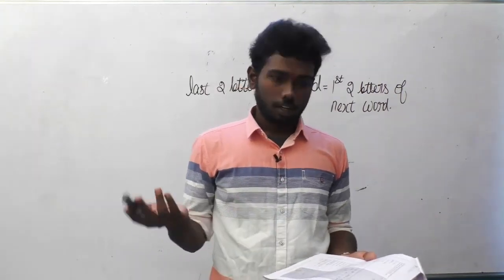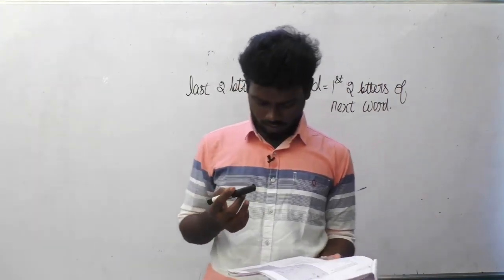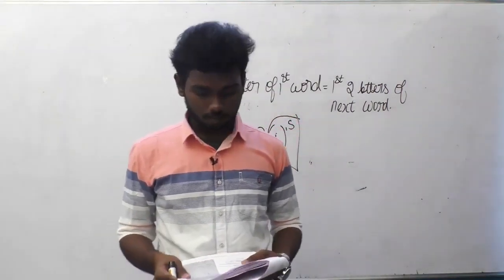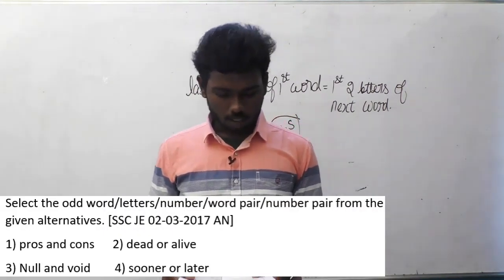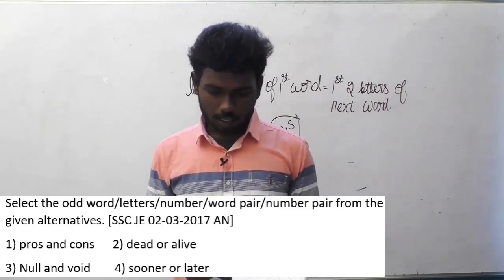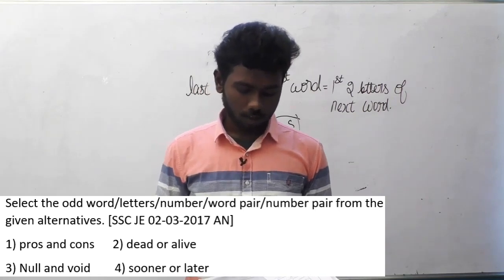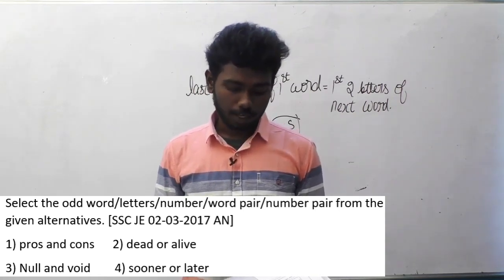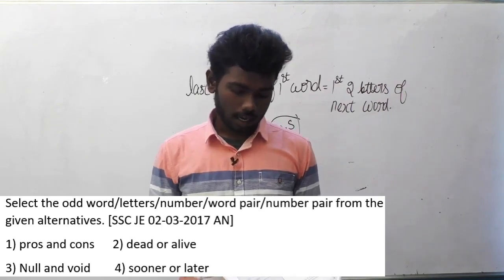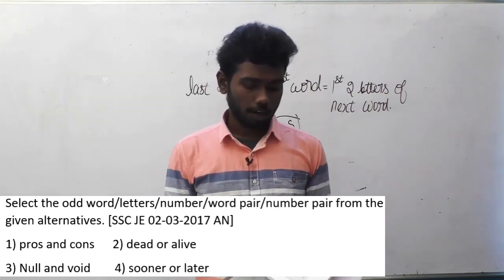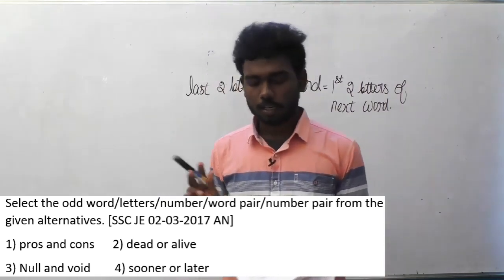You can note it down. I am going to the next question. Question number 59. Select the odd word or letters or number or word pair or number pair from the given alternatives. Option A, pros and cons. Option B, dead or alive. Option C, null and void. Option D, sooner or later.